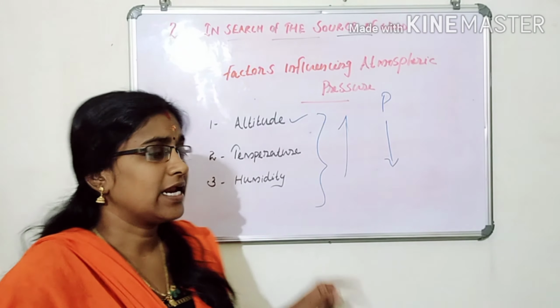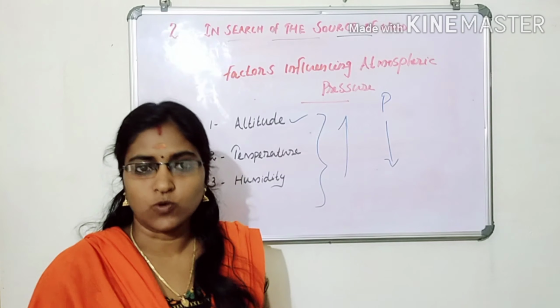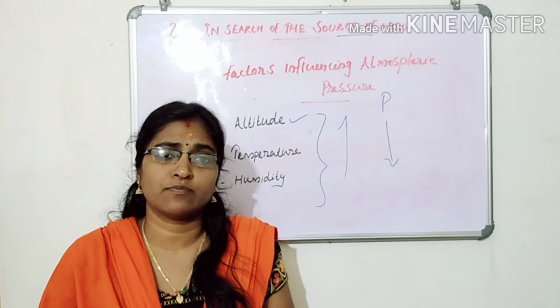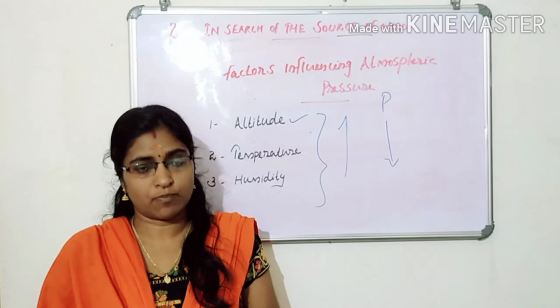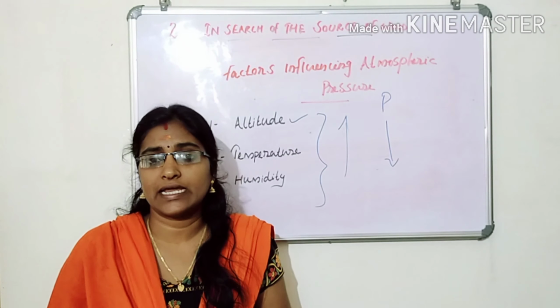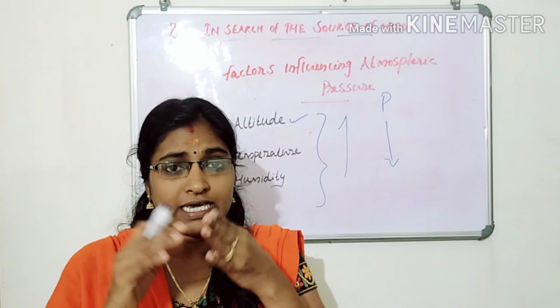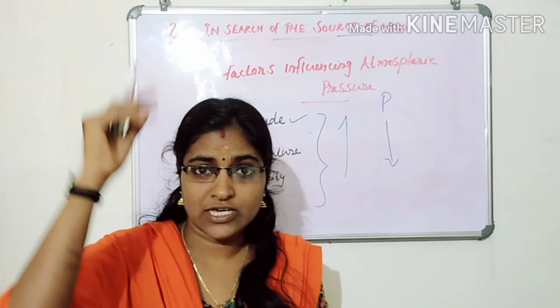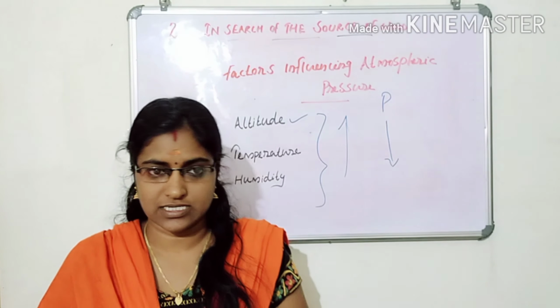Second topic, the relation between temperature and atmospheric pressure. We realize that temperature and atmospheric pressure are also inversely proportionate. Last year we studied our topic, that is convection. Heated air expands and rises up. The ascending air spreads to the sides and it cools. On cooling, it becomes denser and descends. That's why atmospheric pressure changes in that region. That means temperature increases, pressure decreases.